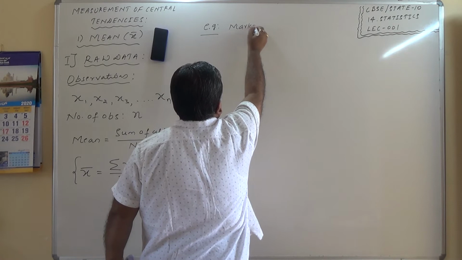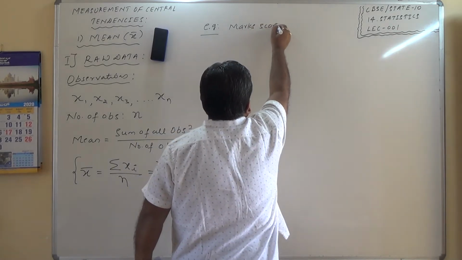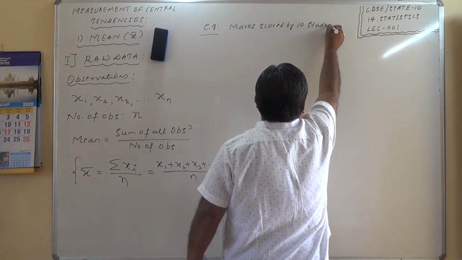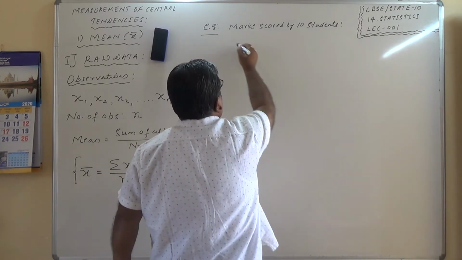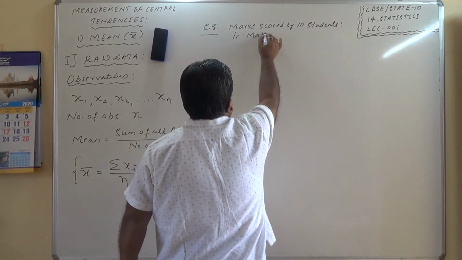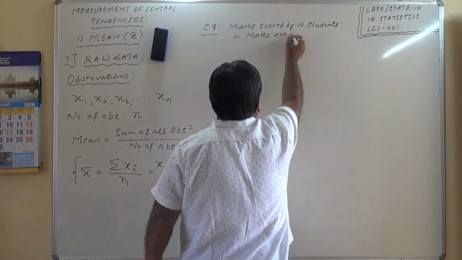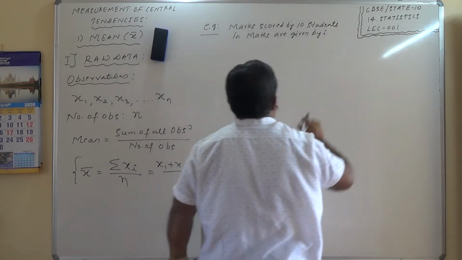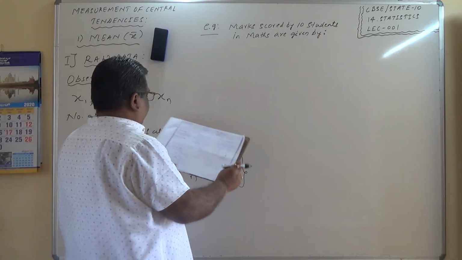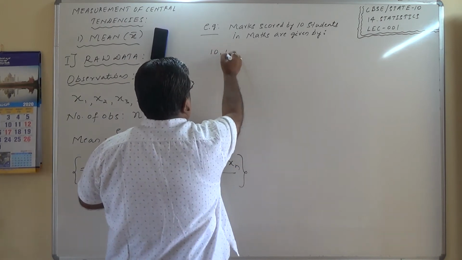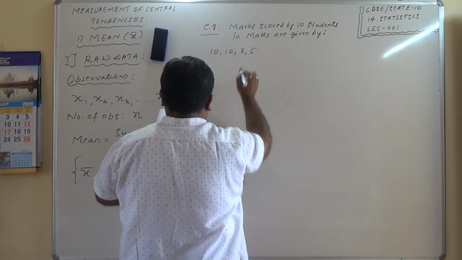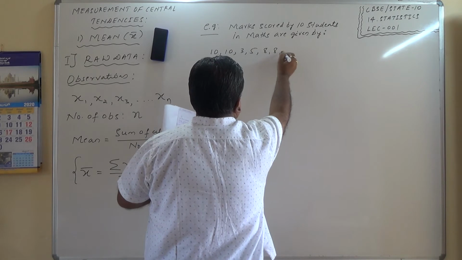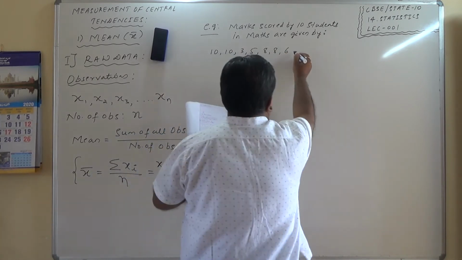Marks scored by 10 students in maths are given by 10, 10, 3, 5, 8, 8, 6, 7, 5, 6.